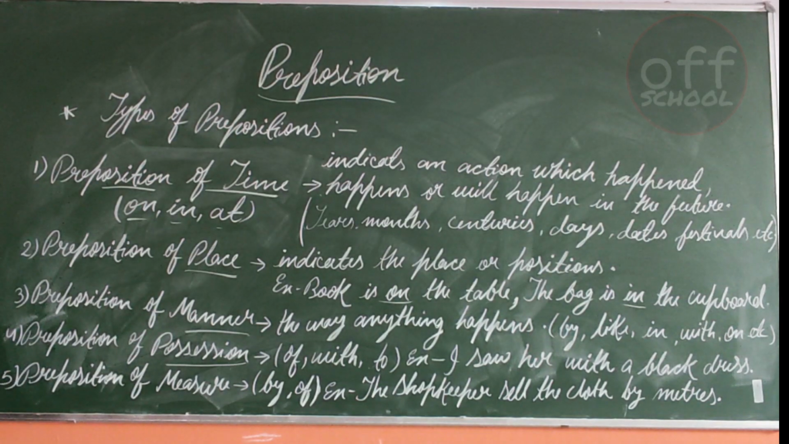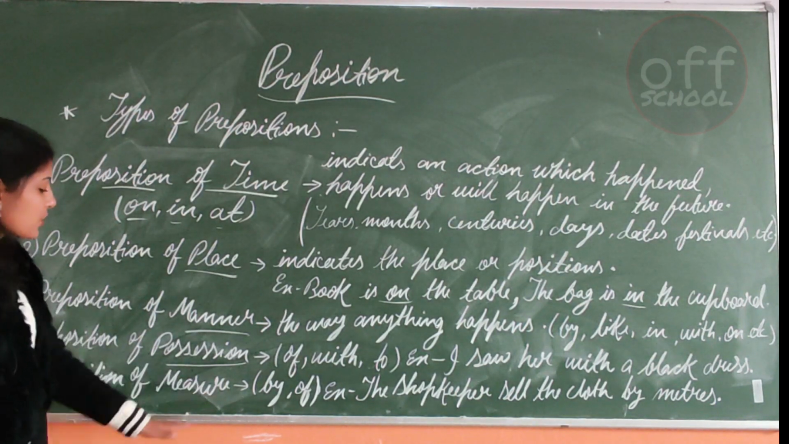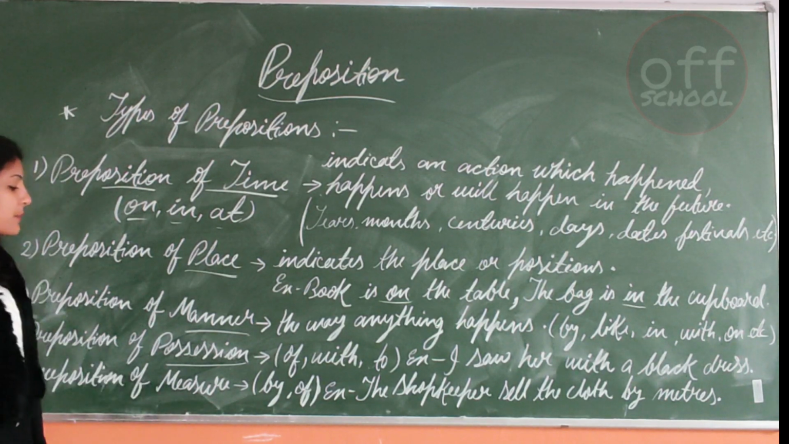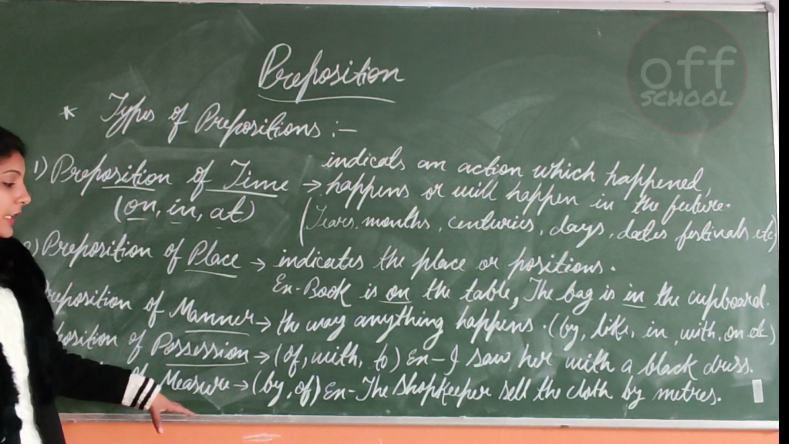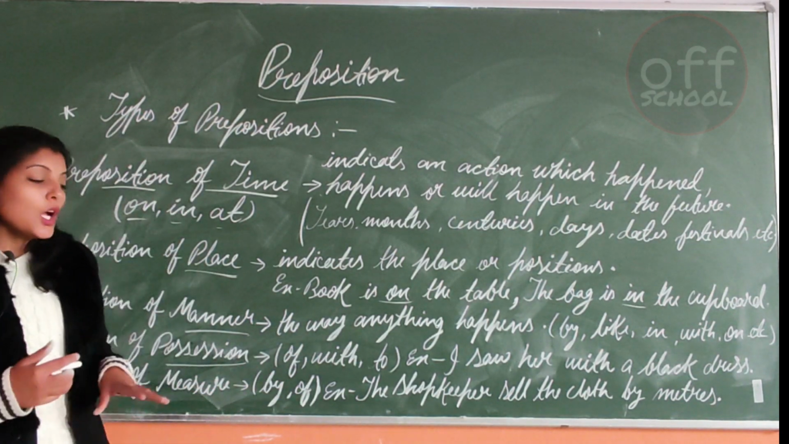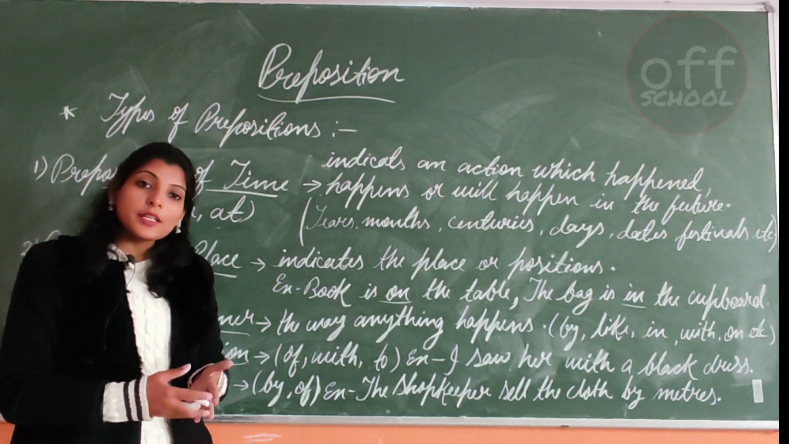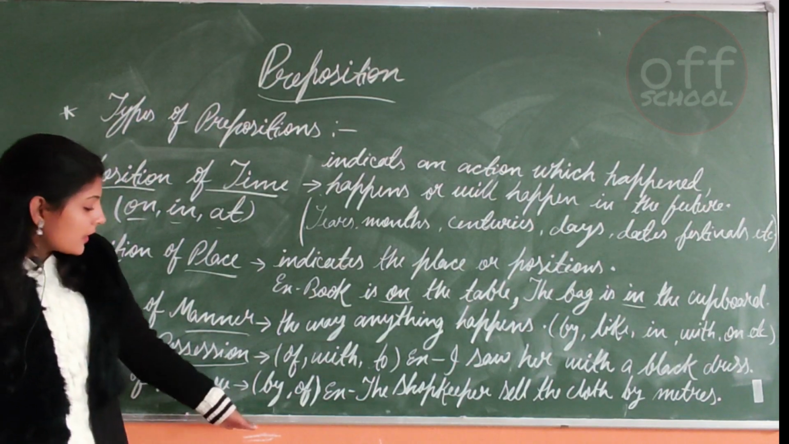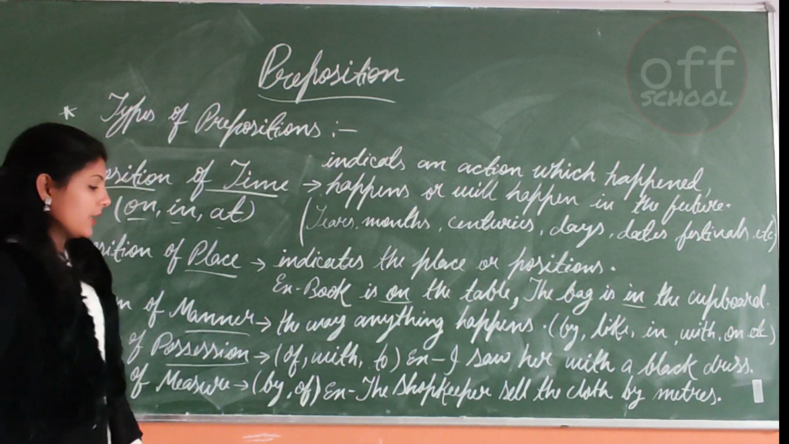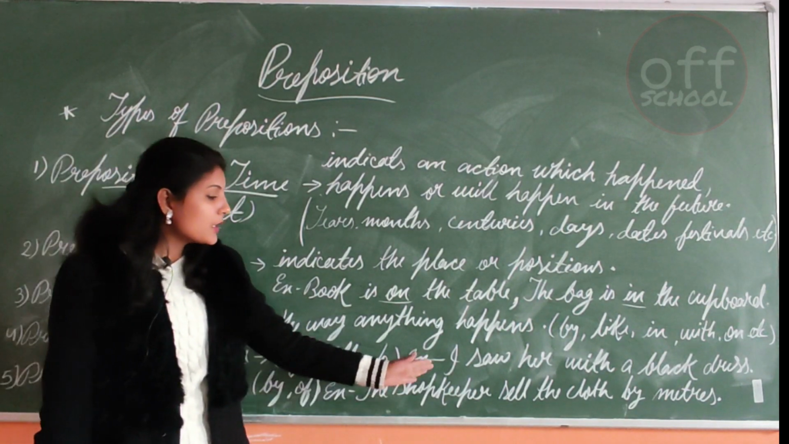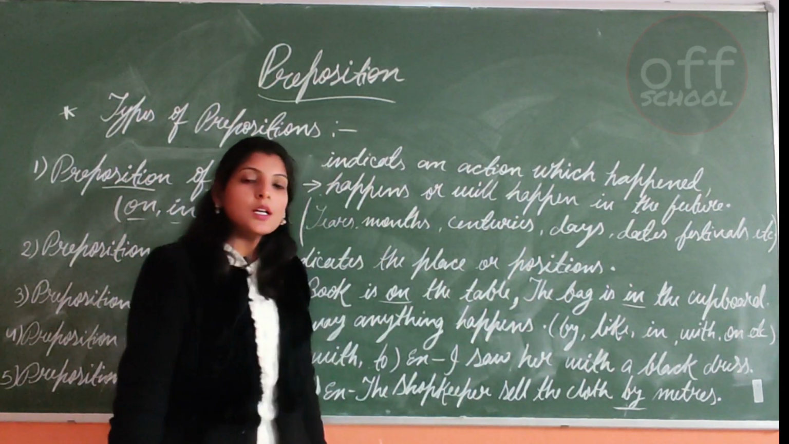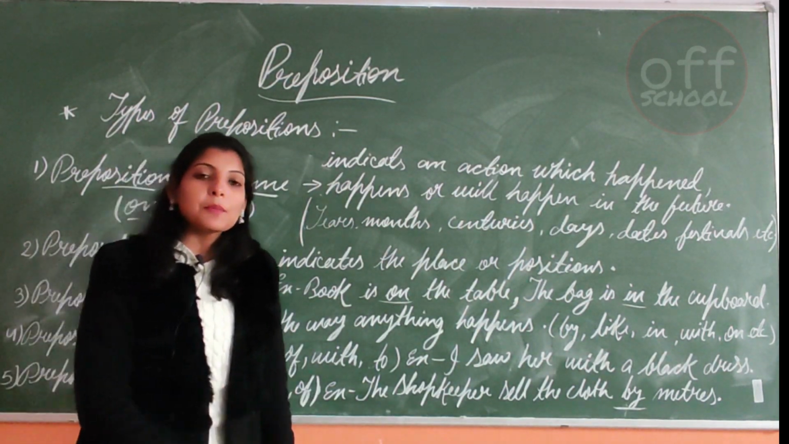And the last one is preposition of measure. In this preposition we generally deal with the measurement of something, or with the quantity of something. And the words it includes are by or of. Example: the shopkeeper sells the cloth by meter.